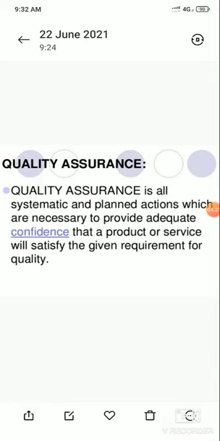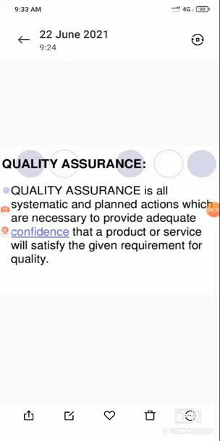Quality assurance is all systematic and planned actions which are necessary to provide adequate confidence that a product or service will satisfy the given requirements for quality. Got it? What is quality assurance? Quality assurance is all systematic and planned actions which are necessary to provide adequate confidence that a product or service will satisfy the given requirements for quality.